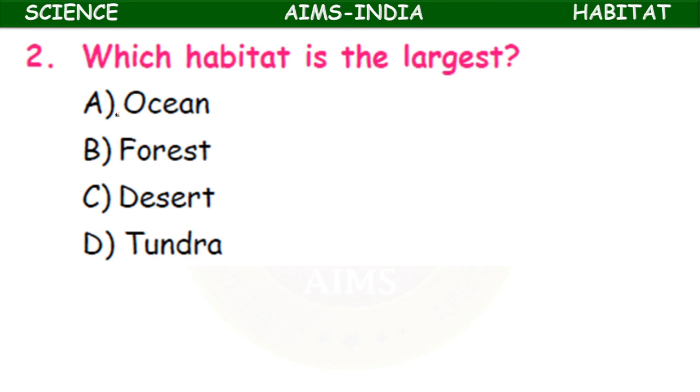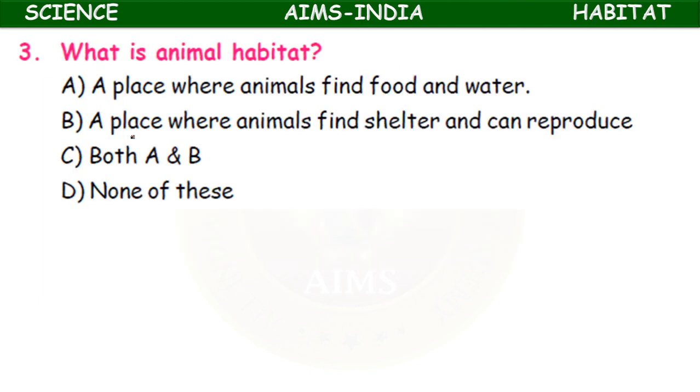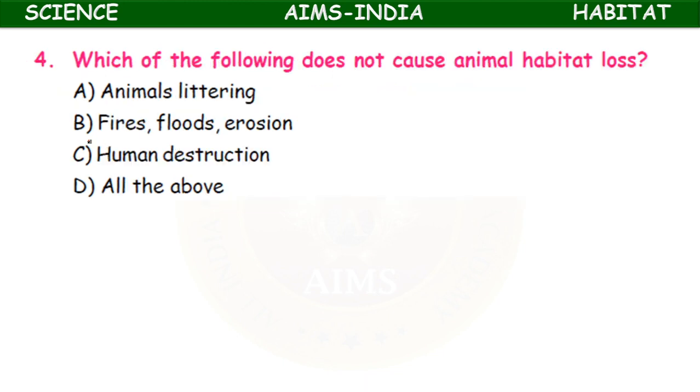Which habitat is the largest? Ocean, forest, desert, tundra. Ocean or sea is the largest habitat. What is the animal habitat? A place where animals find food and water, a place where animals find shelter and can reproduce, both A and B, or none of these. Habitat is the place where they find food and water and also shelter and can reproduce.